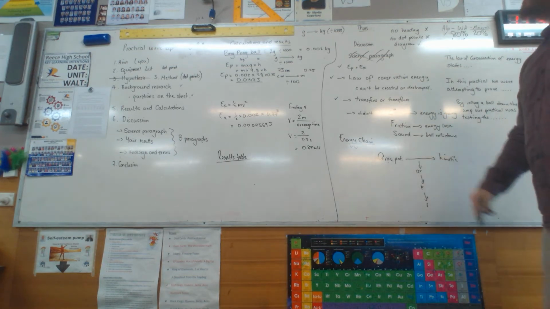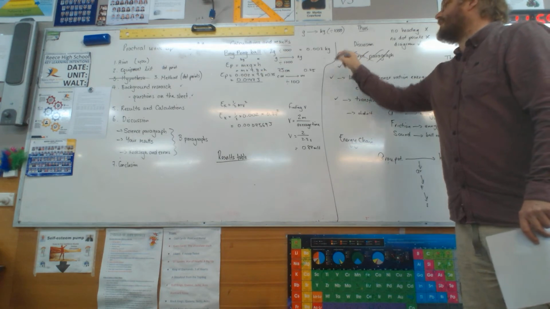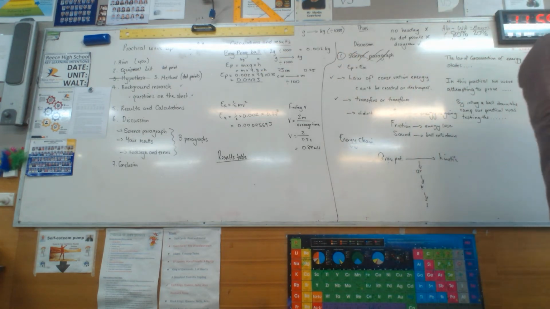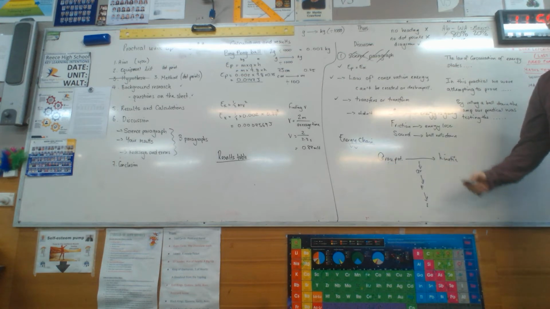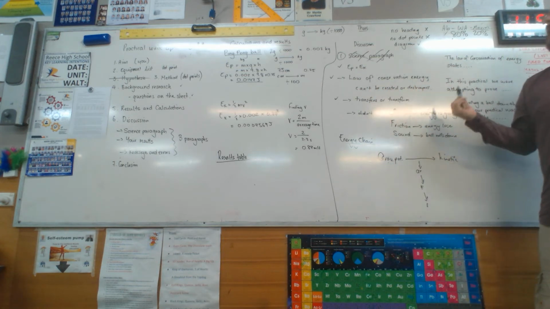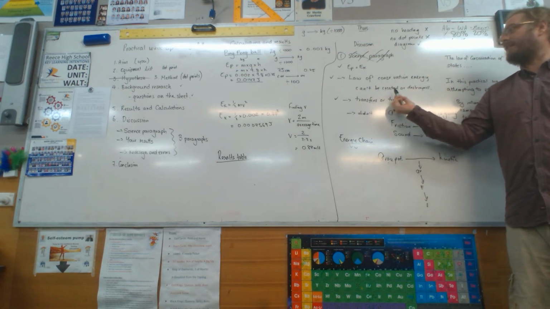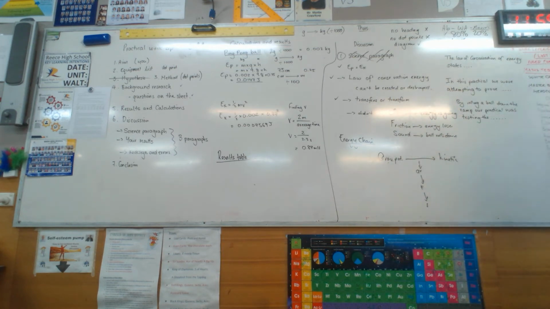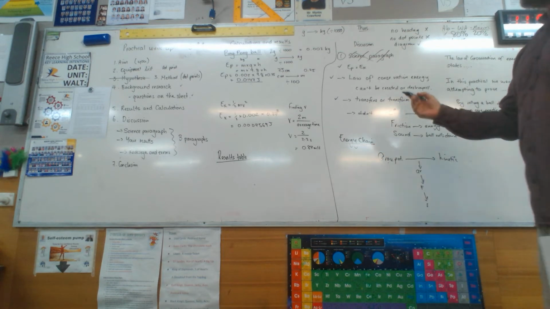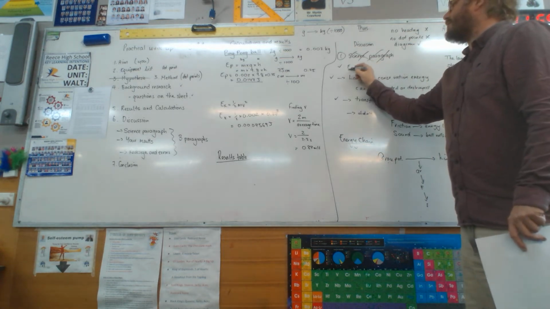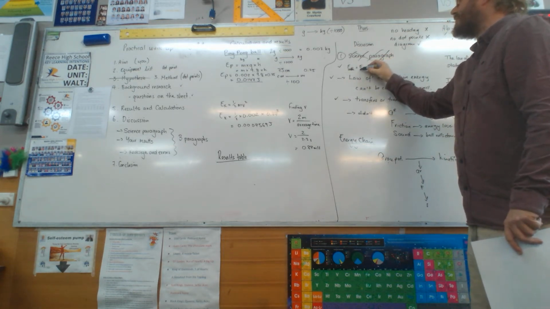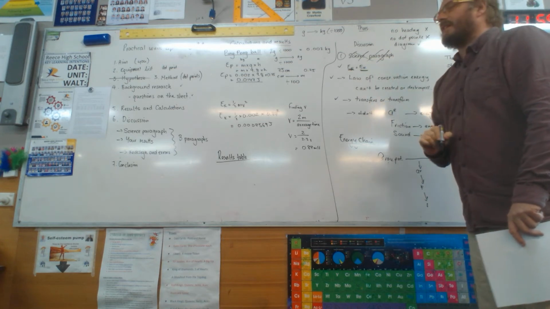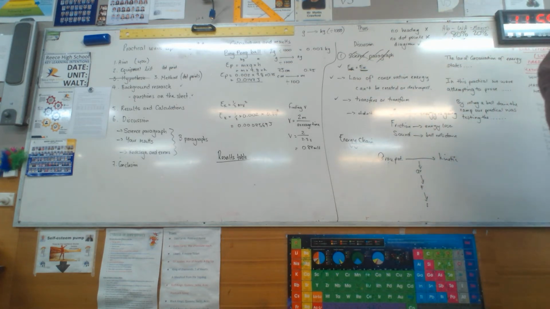So the first paragraph is always going to be about the science of this experiment. So we tried to prove what law? Law of conservation, which states that energy cannot be what? Created or destroyed. It can only be? Transferred. So that meant that we thought that our EP, our gravitational potential energy, was going to be the same as our EK, kinetic energy. Now, scientifically, is this right?